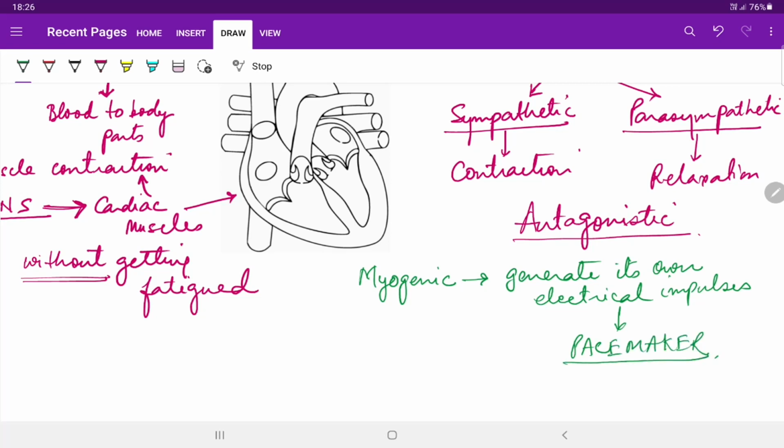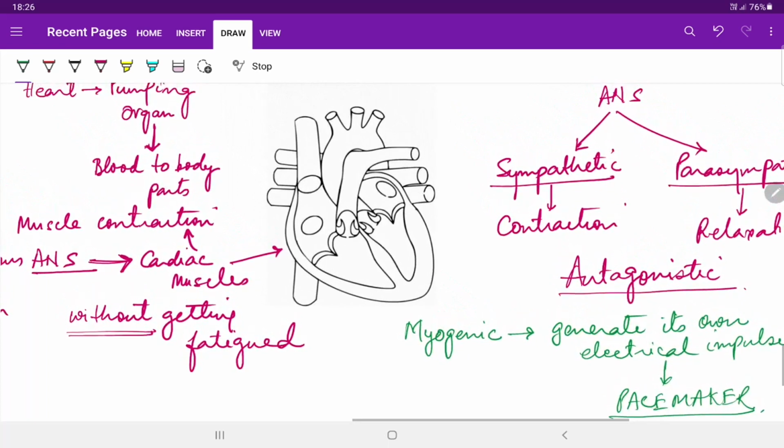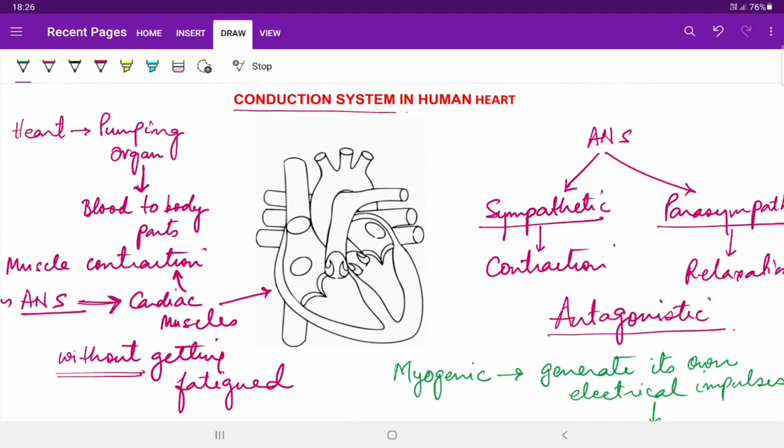So let us see where this pacemaker is located and how it helps in producing the electrical impulses, and in turn how it makes the heart perform its pumping action.